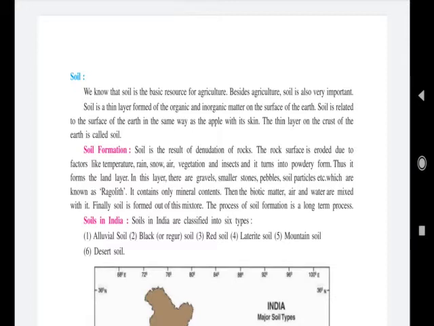Here we discuss more about how soil forms. For that I am attaching one video on how soil is formed and which are the types of soil. So watch that video carefully and understand. I attach this video to help you understand better.